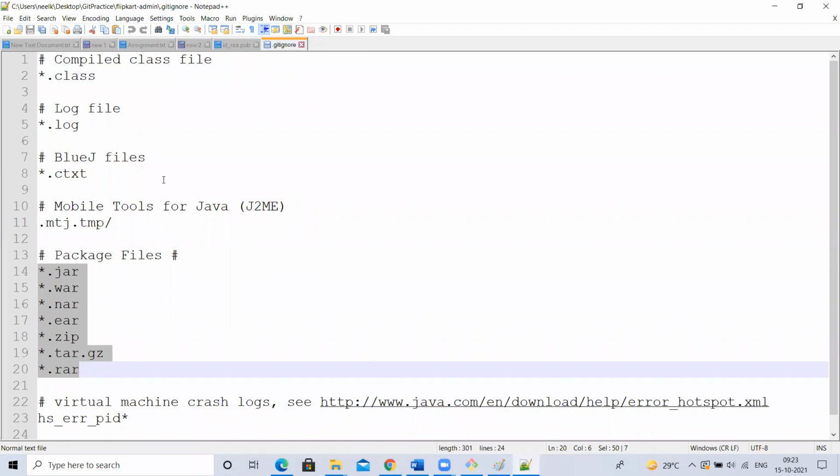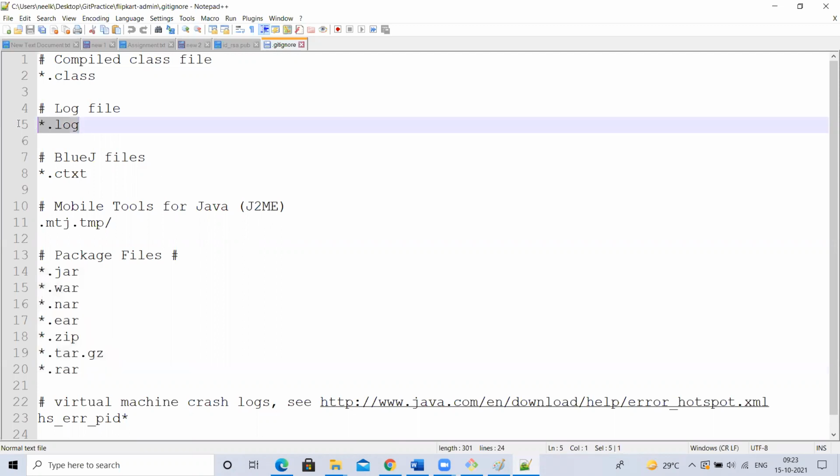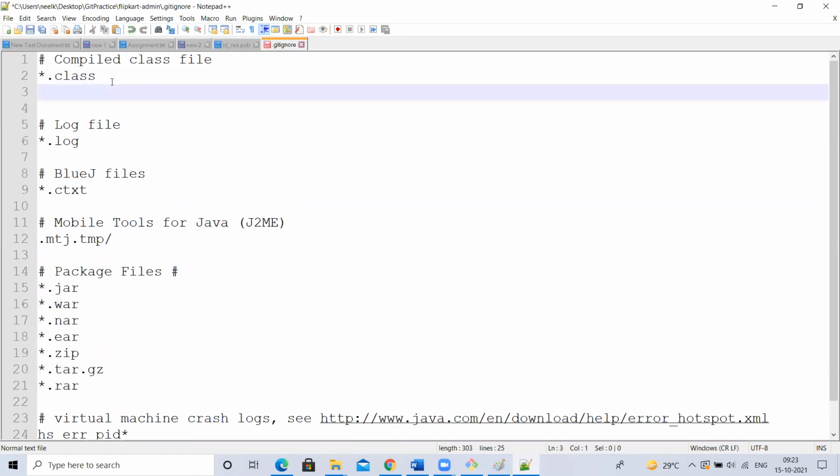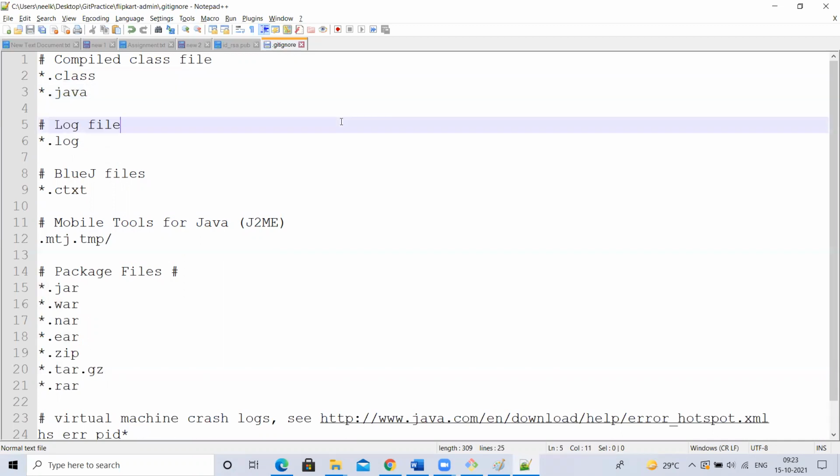Sir, if they want, they can modify or remove this file, right? Yes, of course, we can modify. I don't want to commit Java files, for example. You go and write it here, *.java. That's it. It will not allow .java files. But first, you should commit this file. For example, if I write *.java here, save the changes. Now, if I create a file here,